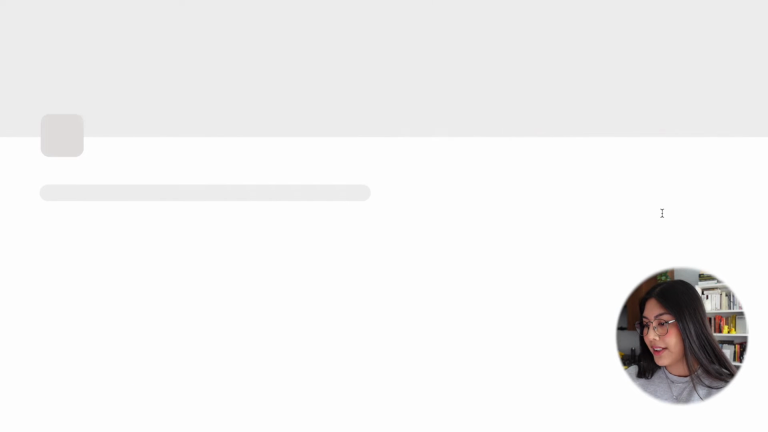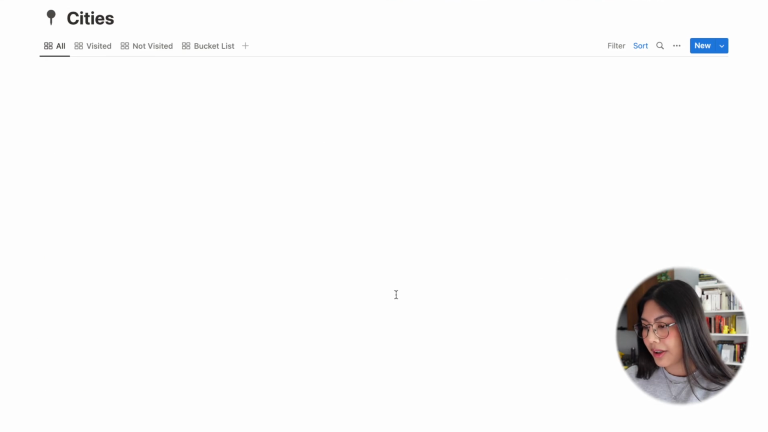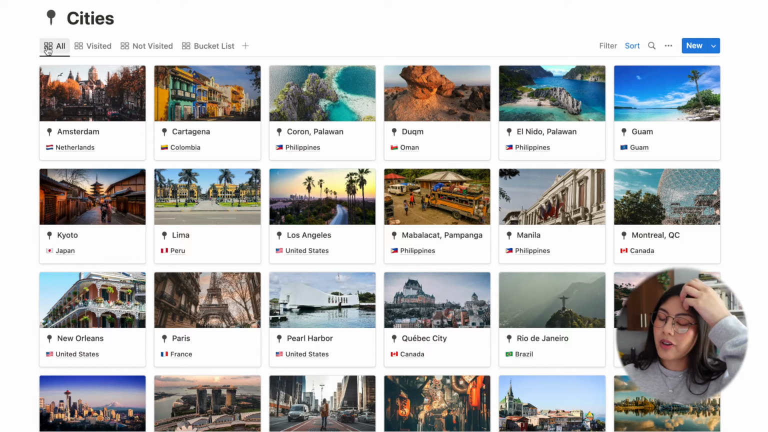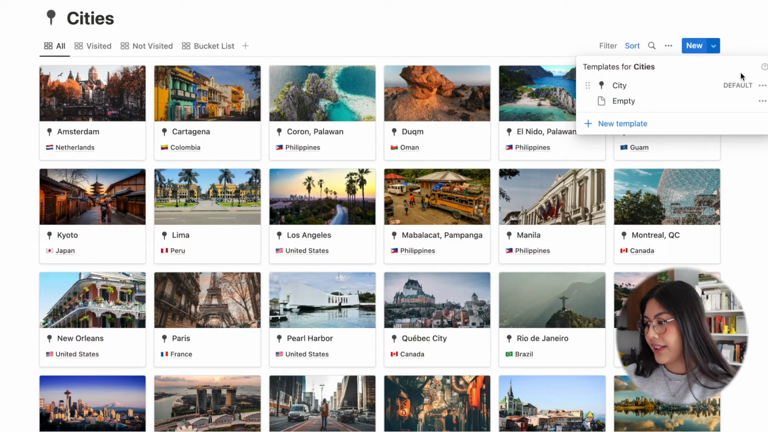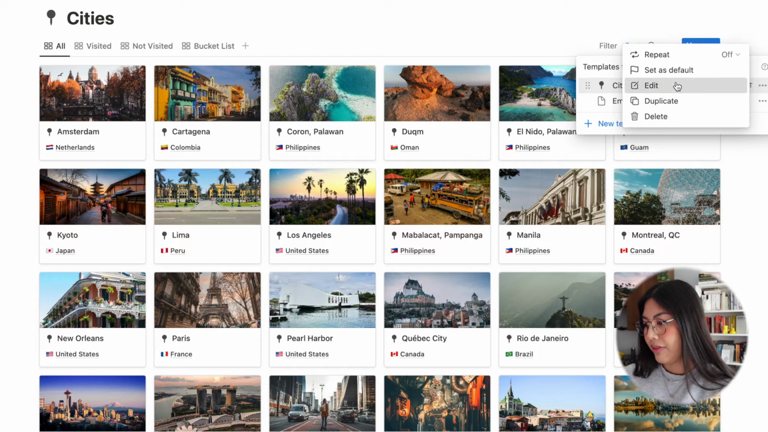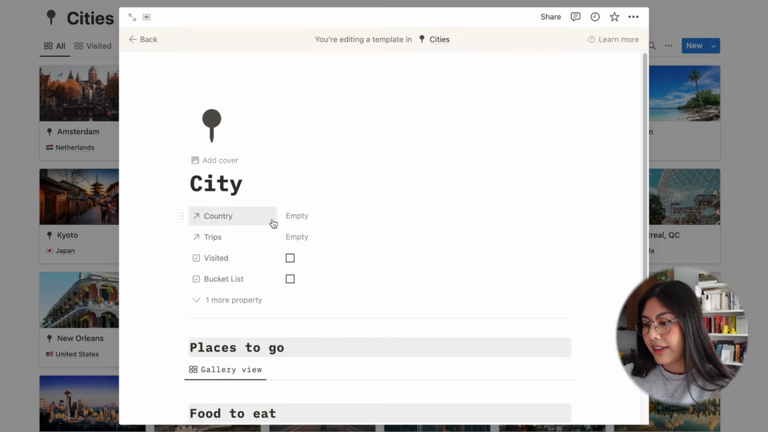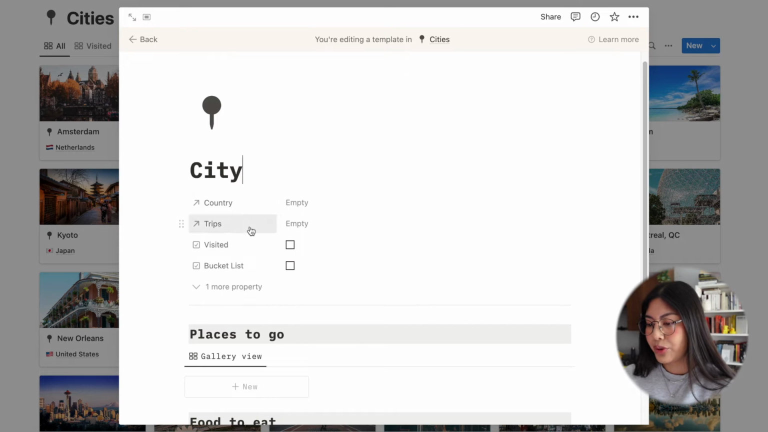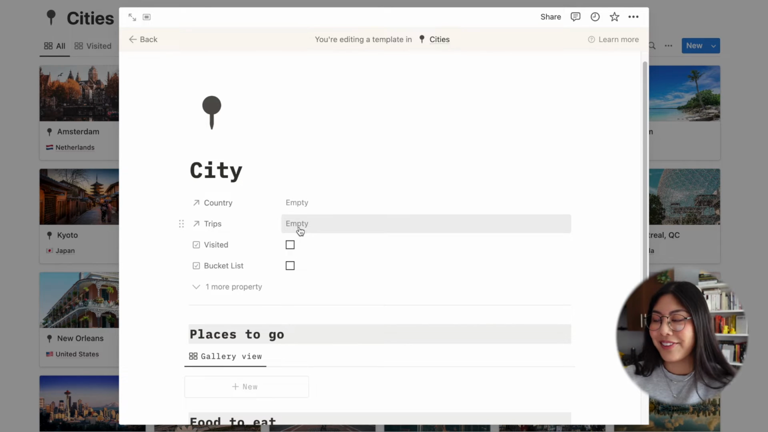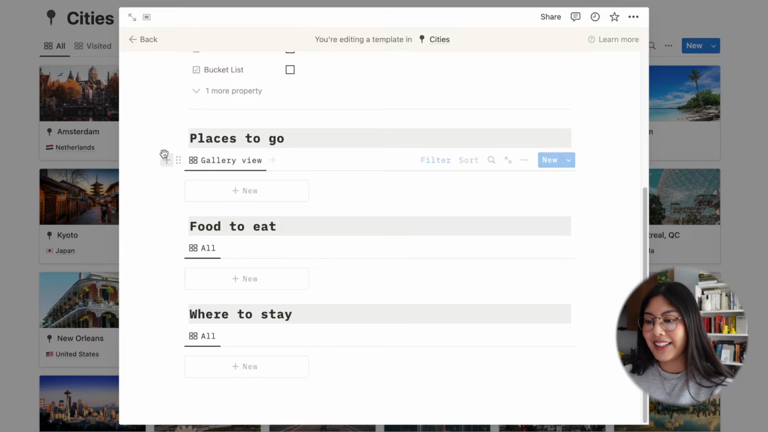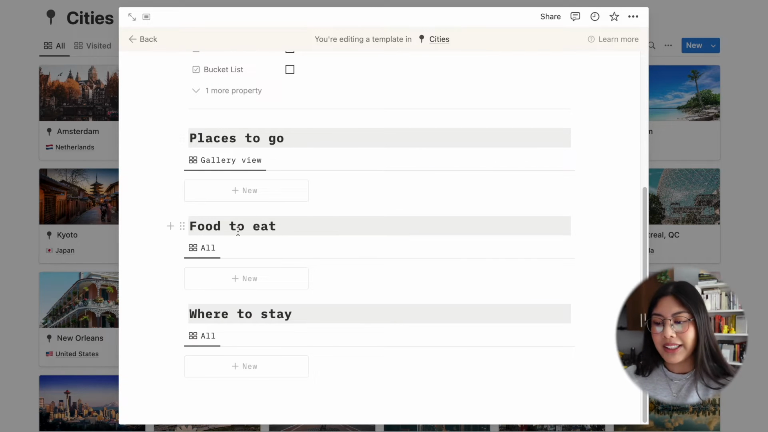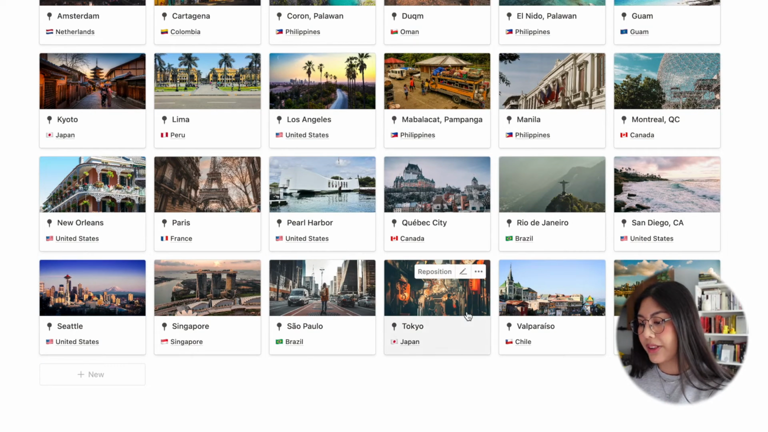And then we'll go back into the travel hub and go into cities now. Cities is organized in a similar way. You have all the cities, you have all the cities you visited, not visited, and bucket list. And let's look at the template first this time. If we look at the template, you have the country that the city is located in, the trips that you will go on or have gone on with this city. You also have visited checkbox and bucket list checkbox, just like the country. The thing that's different about the city is you have the places to go, food to eat, and where to stay in this city. So for sure, Tokyo is updated.